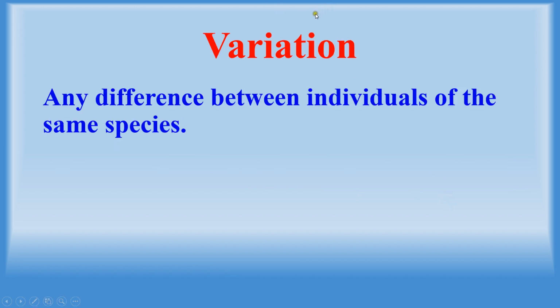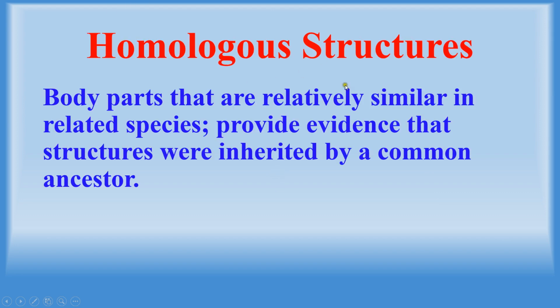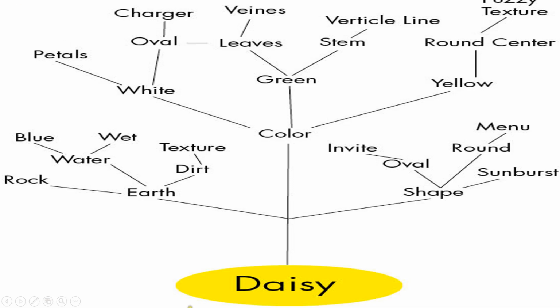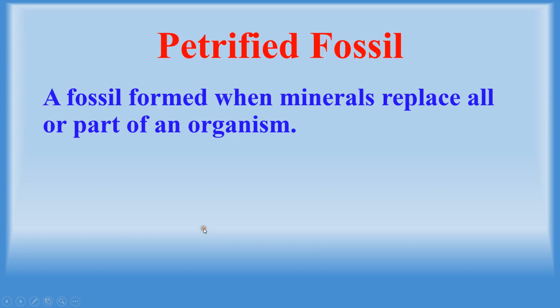Variation: any difference between the individuals of the same species. Homologous structures: body parts that are relatively similar in related species provide evidence that structures were inherited from a common ancestor. Branching tree: a diagram that shows how scientists think different groups of organisms are related. This here is a branching tree of a daisy.